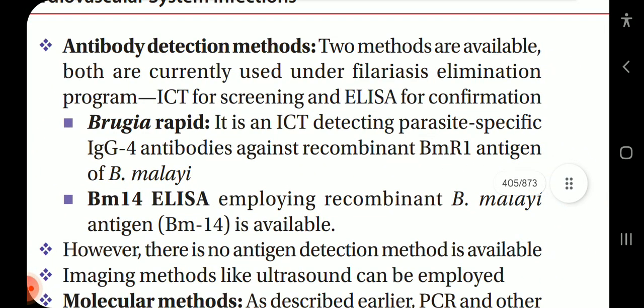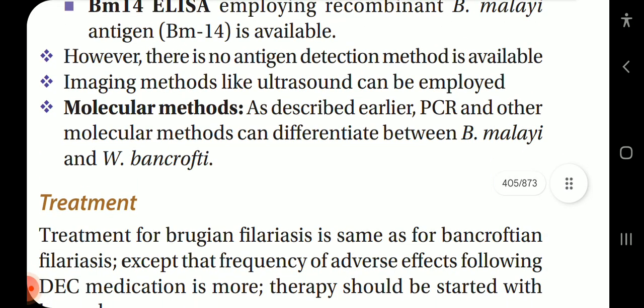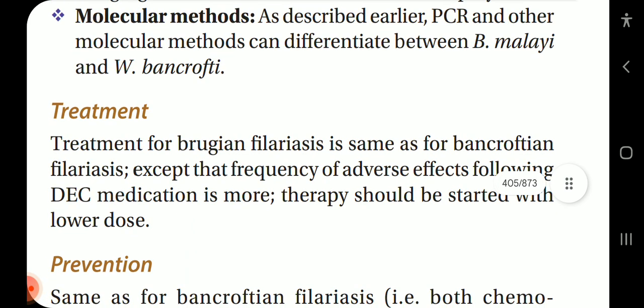Antibody detection methods. 2 methods are available. Both are currently used under the Filariasis Elimination Program, ICT for screening and ELISA for confirmation. Brugia Rapid. It is an ICT detecting parasite-specific IgG4 antibodies against recombinant BmR1 antigen of Brugia malayi. BmR14 ELISA employing recombinant Brugia malayi antigen BmR14 is available. However, no antigen detection method is available. Imaging methods like ultrasound can be employed. Molecular methods, as described earlier, PCR and other molecular methods can differentiate between Brugia malayi and Wuchereria bancrofti.